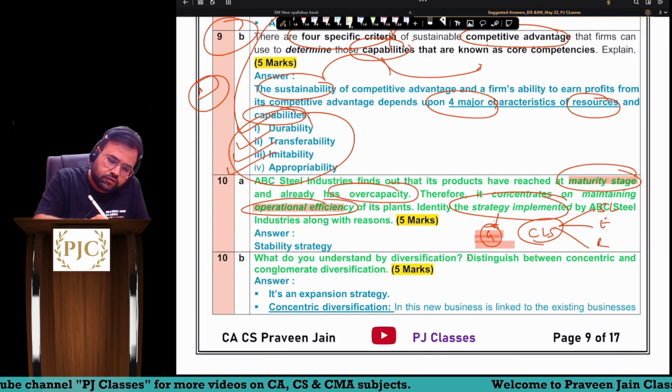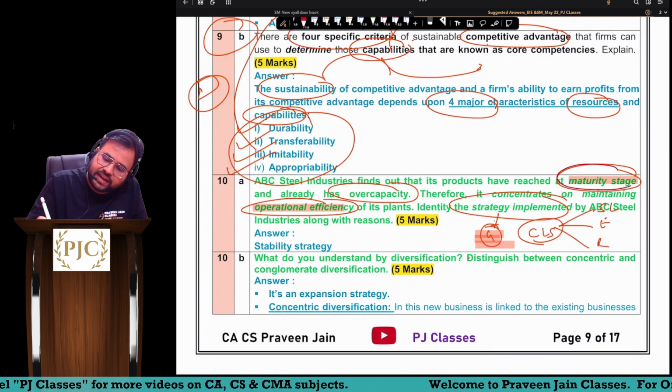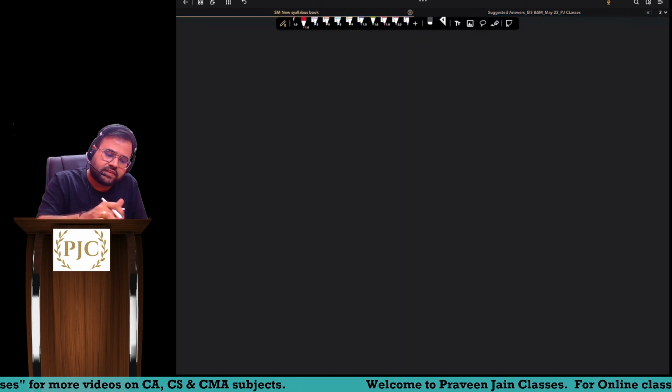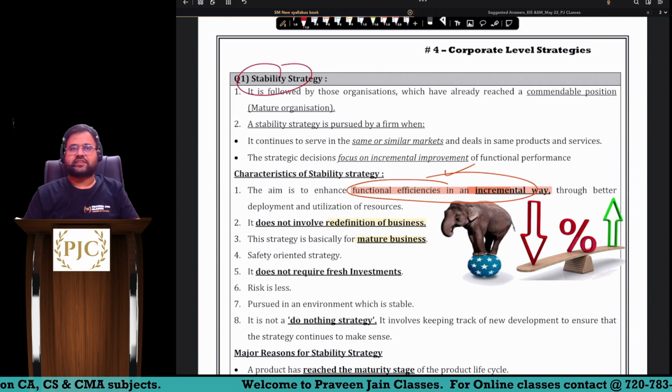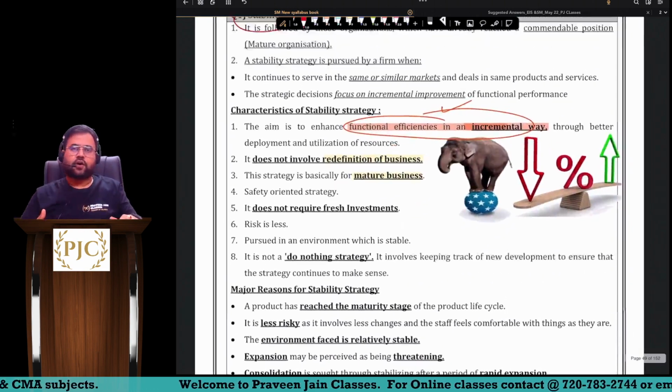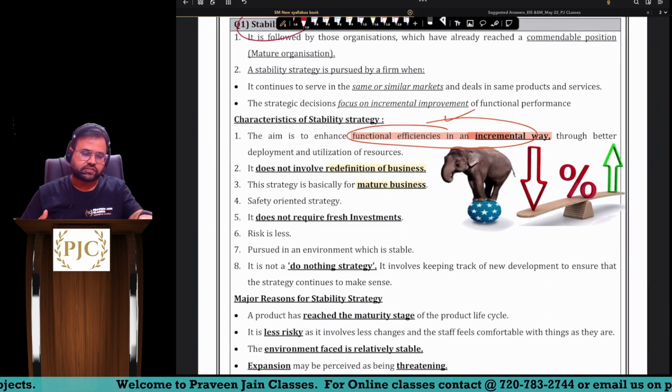Here also you can see the company has already reached maturity position. So can I say all these points are saying that the company should go for something called stability strategies. So you are supposed to write all these points. So this was a 5 marker question. Great.